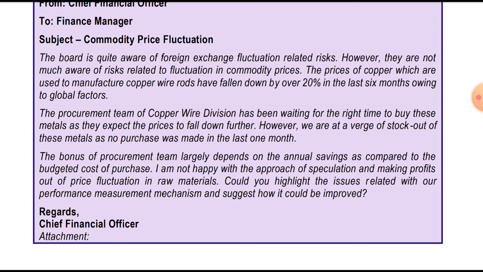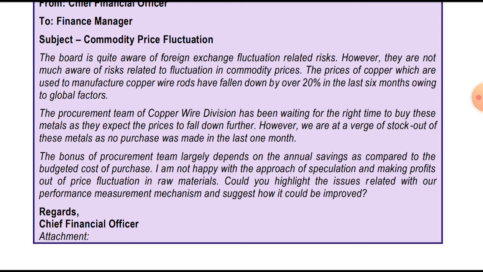Means the procurement team is waiting for the price to fall down and then they will purchase. However, we are on the verge of stock out of this metal as no purchase was made in the last 1 month. Since they expected the price to reduce, they haven't placed an order.